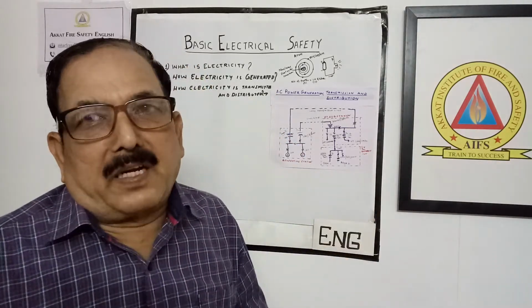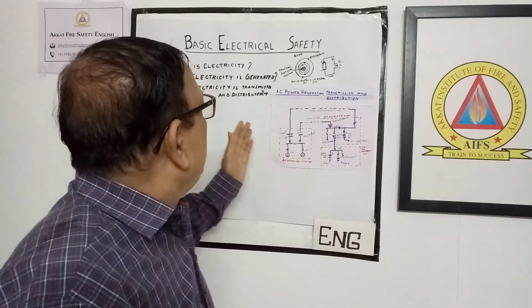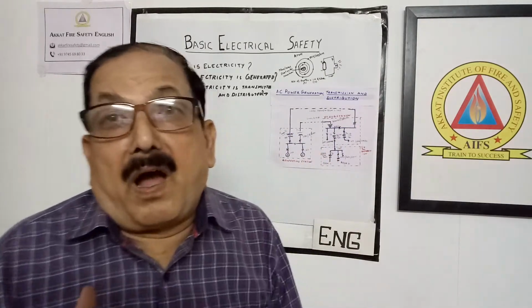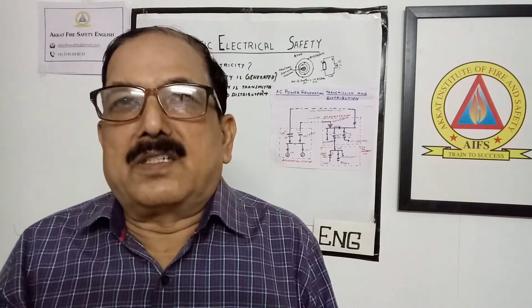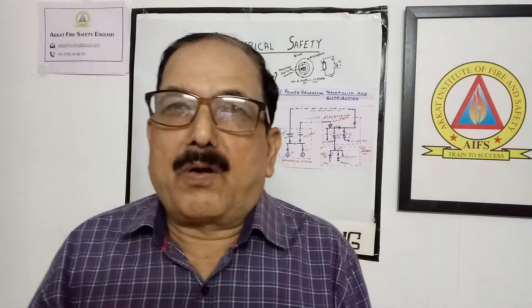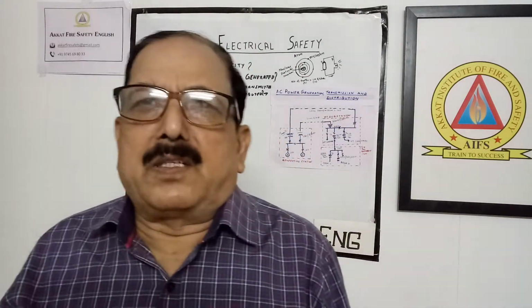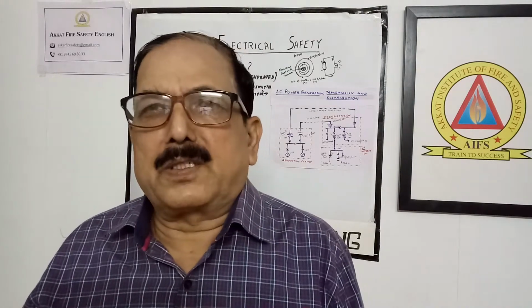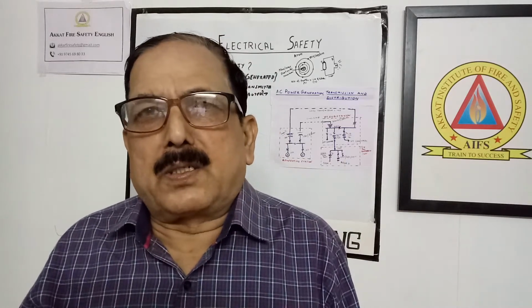Now today is the third class, in which I am going to explain how electricity is transmitted and distributed. That means how electricity reaches our home, and in what way. What we studied in the last class is that electricity is normally generated in a hydroelectric power station, or in a thermal power station using coal, or in a nuclear power station.